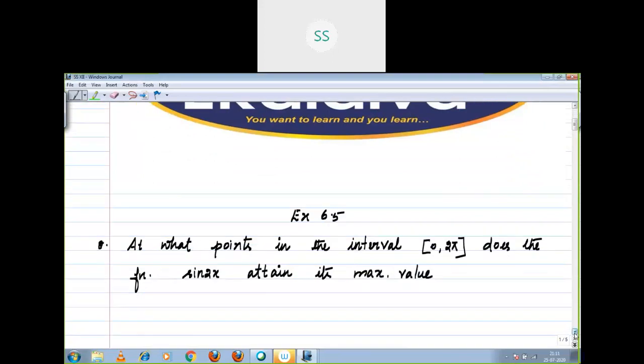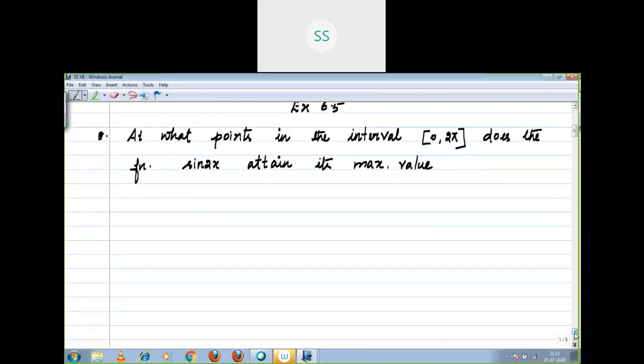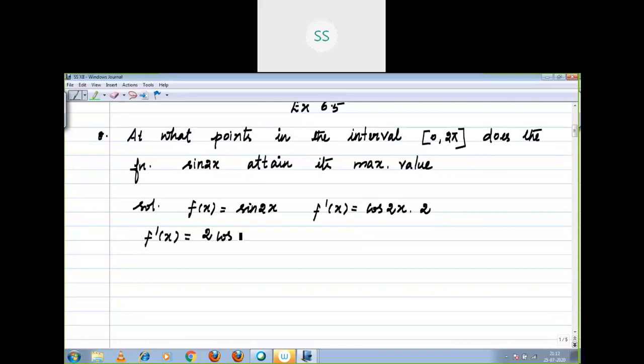Yeah, very good. You want to differentiate, right? Solution: f(x) = sin 2x. You have to differentiate. f'(x) equals, what is the differentiation of sin x? cos x. So cos 2x, and again the differentiation of 2x gives 2. So f'(x) = 2 cos 2x.